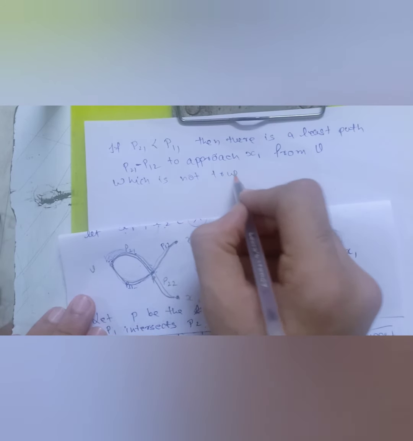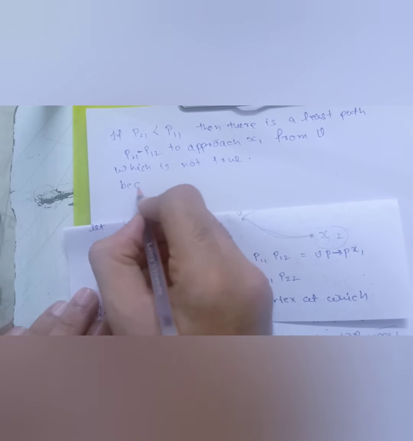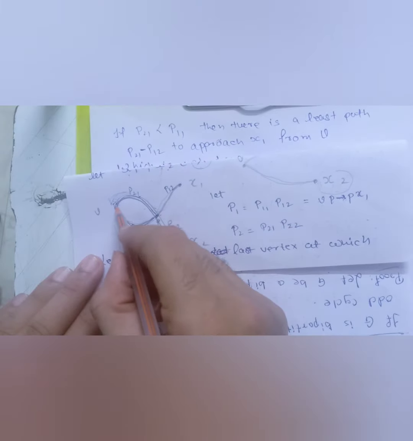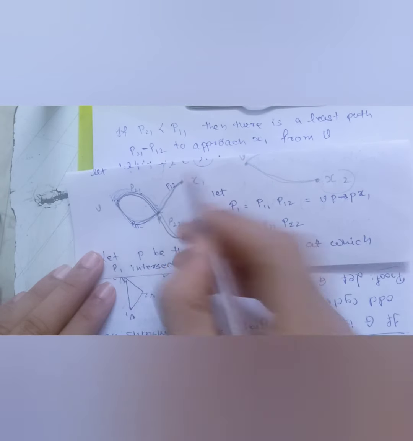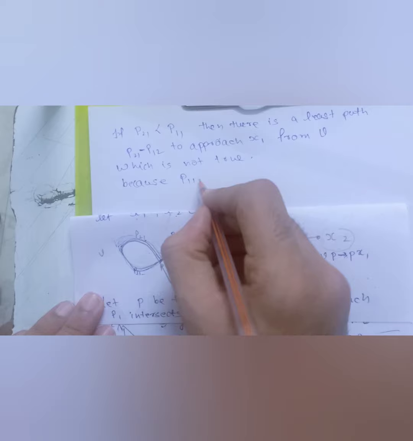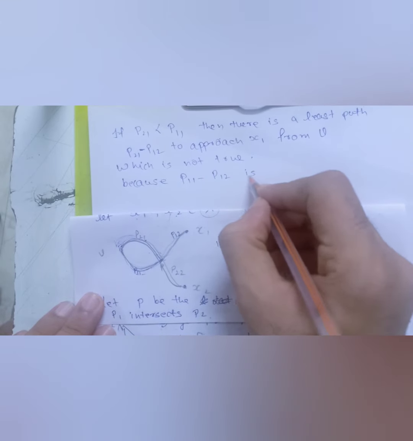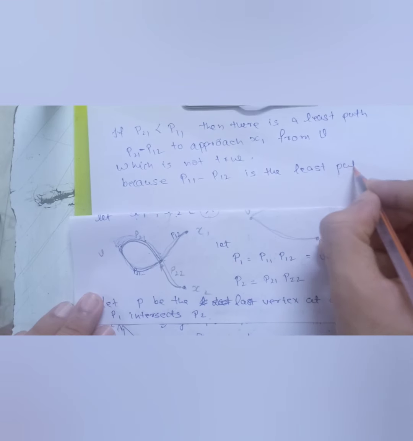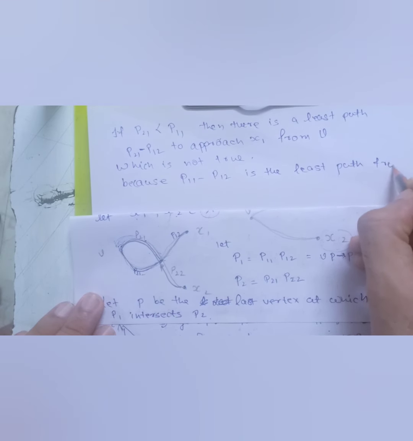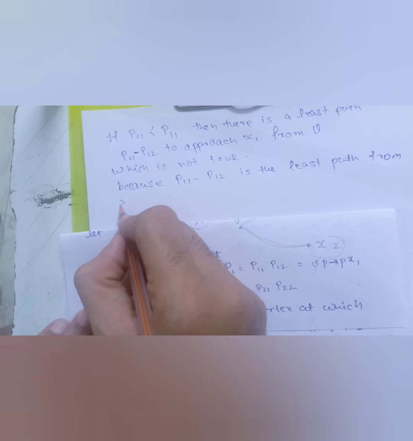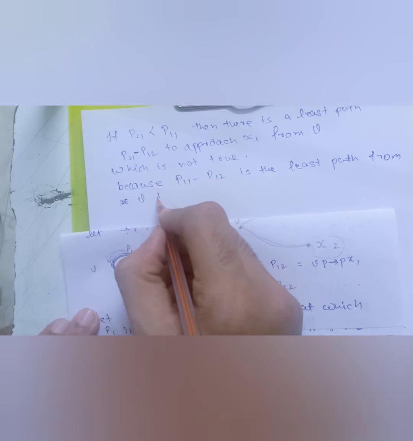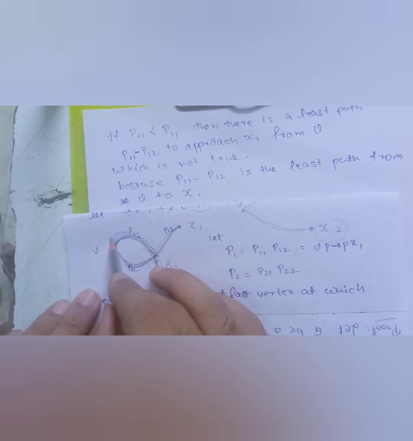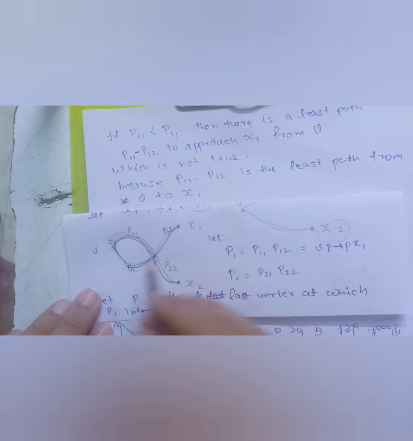Now there arrives a question: why is this not true? Because we have a least path already there with us. P11 and P12 is the least path from V to x1. So I am saying that this is the least path which is there, so we can't have this other least path. Similarly, we can take the other way around.